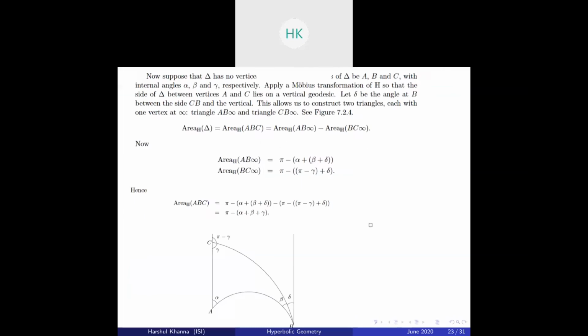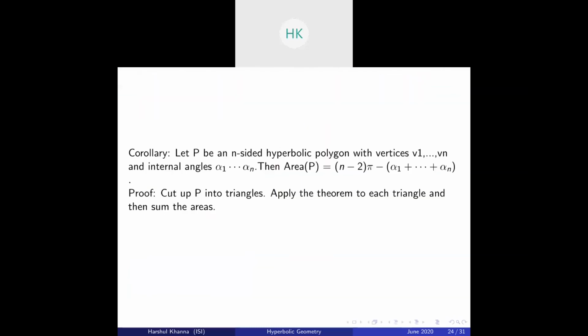By the way, I forgot to mention there is a corollary. Let P be an n-sided hyperbolic polygon with vertices v1 to vn and internal angles alpha 1 to alpha n. Then the area of P is equal to (n minus 2) times pi minus alpha 1 through alpha n. Basically, the proof is you cut P into triangles and apply the theorem, area is pi minus alpha minus beta minus gamma, to each triangle and then sum the areas. You will get this particular formula.